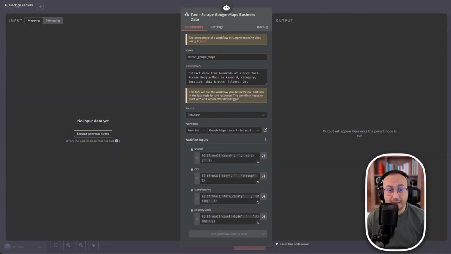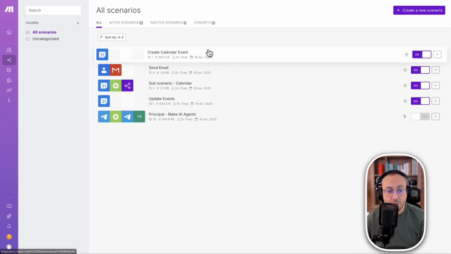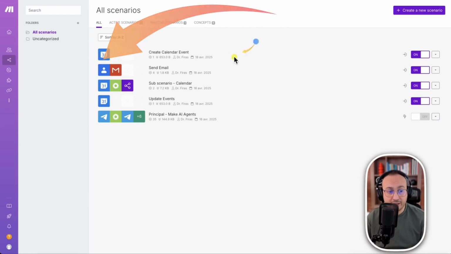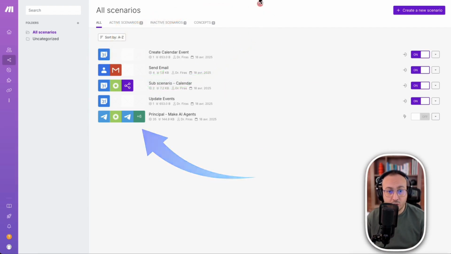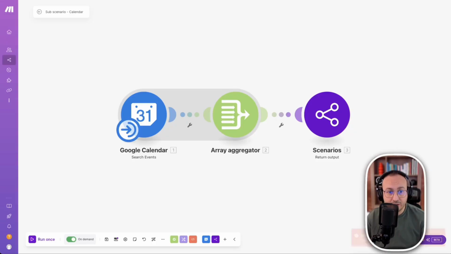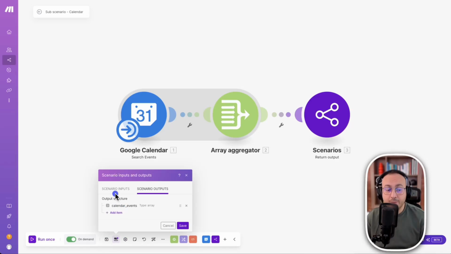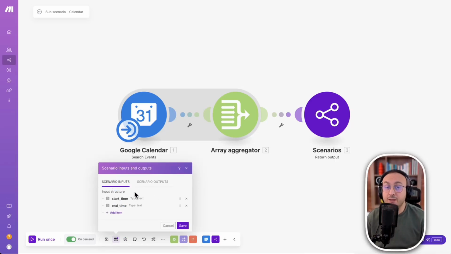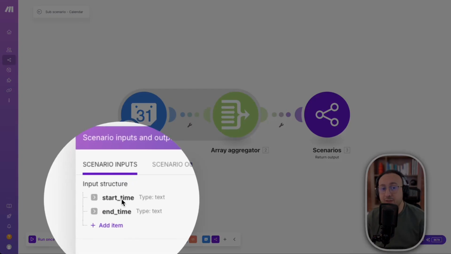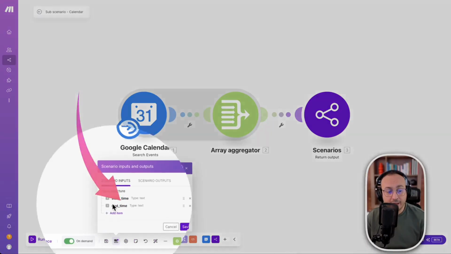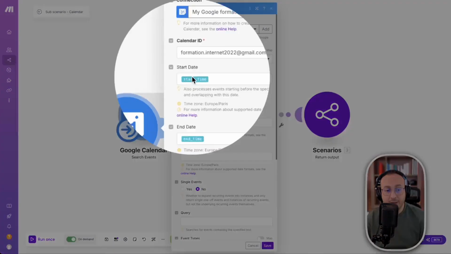However, on Make, if I take, for example, here, I obviously have all my scenarios. If I enter and look at one of these scenarios, I take, for example, this one. Here, I have to define manually. Here, first, the declaration of variables. As you can see here, I declare the input variables and the output variables. On n8n, I won't need to declare them. And that's a bit of an advantage because here, I'm still doing an additional step on Make. I declare them here and then I call them there.